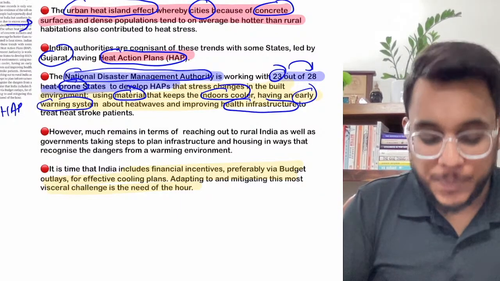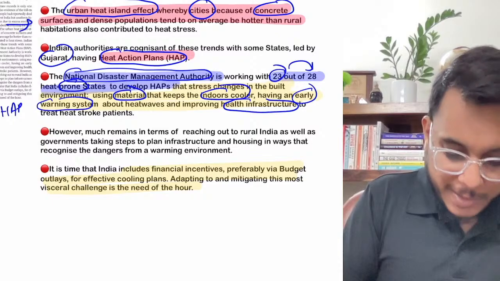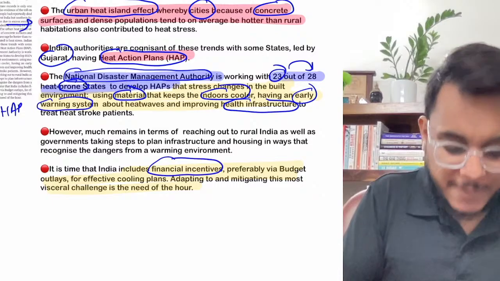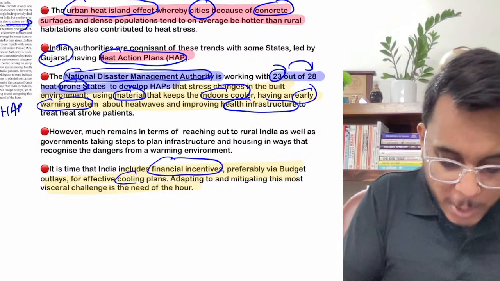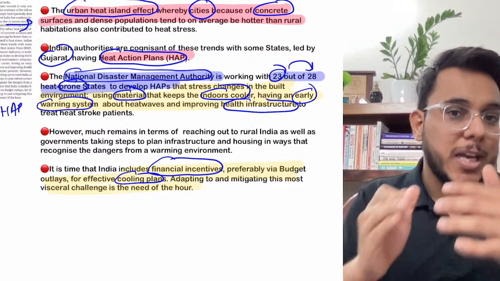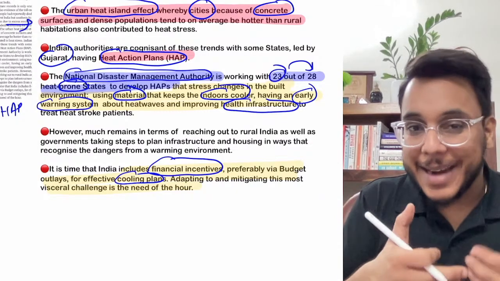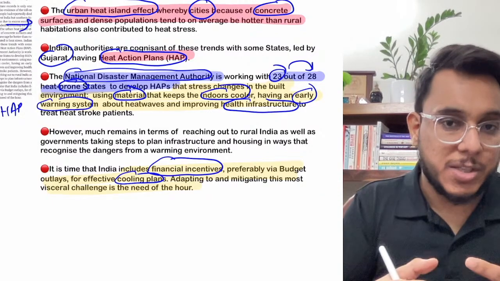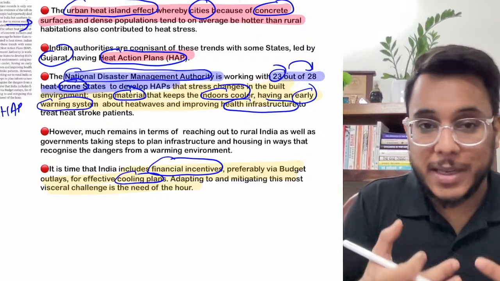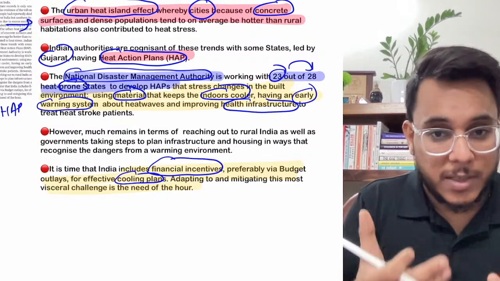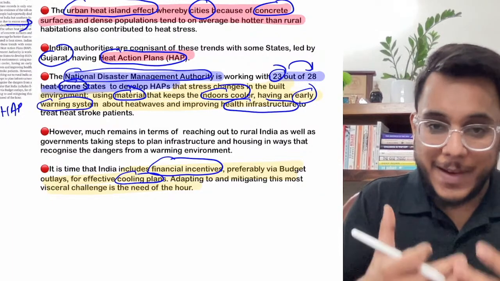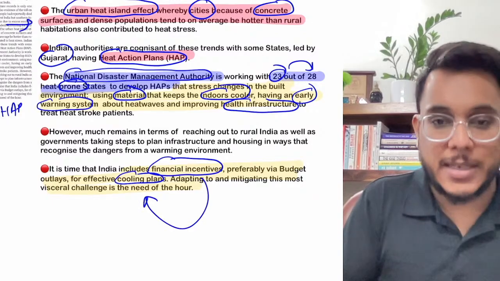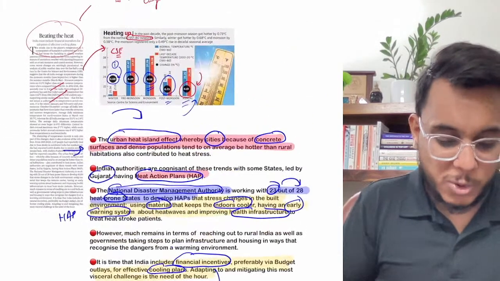But guys, at the same time, we also need to focus on one more thing. Basically, the government in the budget needs to provide financial incentives on how cooling plans are to be designed for the state level, district level, and rural level. Right now, poor people have always been at the receiving end; injustice always happens with them. Because of the heat, a new type of injustice is happening because they are the ones suffering these heat strokes, and many times they are not able to access medical facilities. So financial incentives for this cooling plan are to be given as a part of social justice.